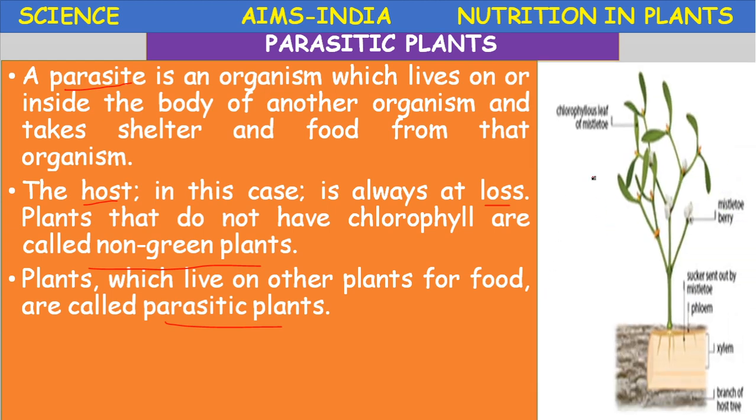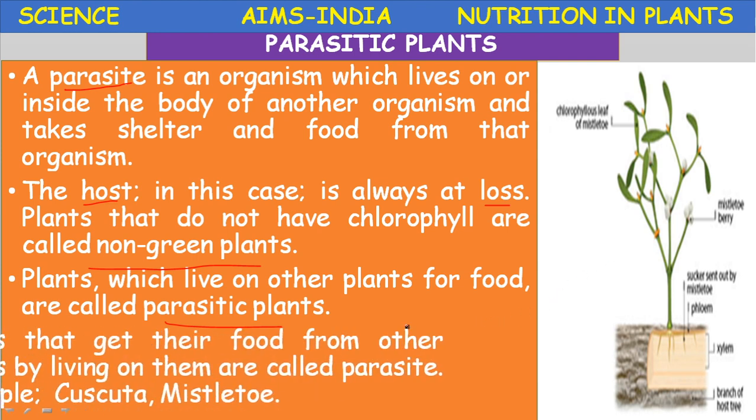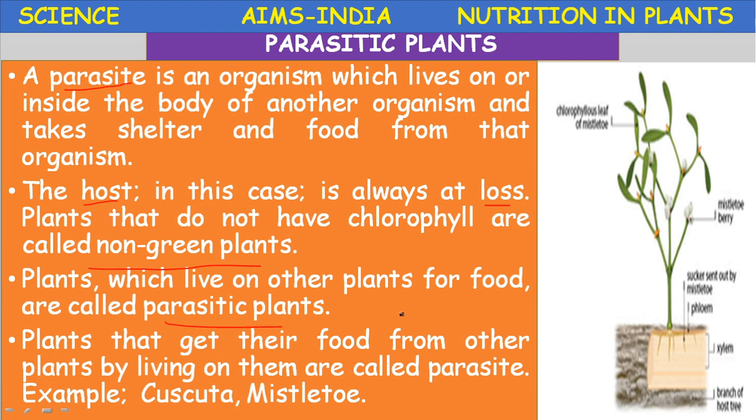Here one example is given, that is amarbel or cuscuta. There are different names for these plants, common name and scientific name. The plants that get their food from other plants by living on them are called parasites.